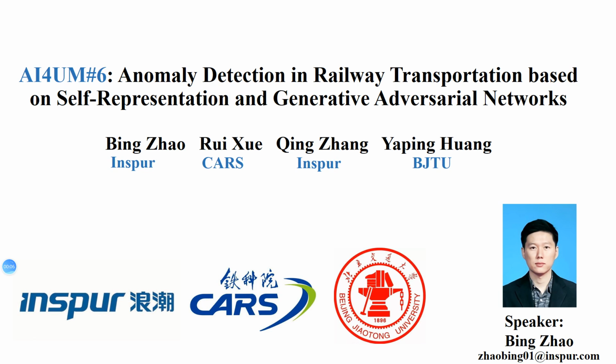Our paper is anomaly detection in railway transportation based on self-representation and generative adversarial networks. I'm the first author of this paper, and now I'm an AI researcher of INSPIRE Group. Other authors contain Rui Xue, Zhang Qing, and Huang Yaping. They come from China Academy of Railway Science and Beijing Jiaotong University.